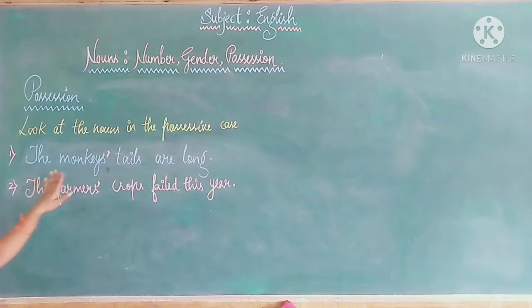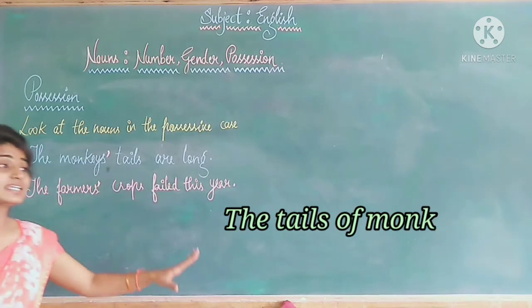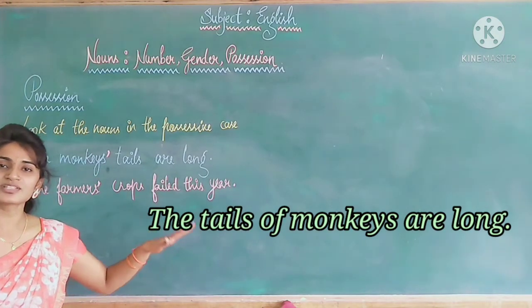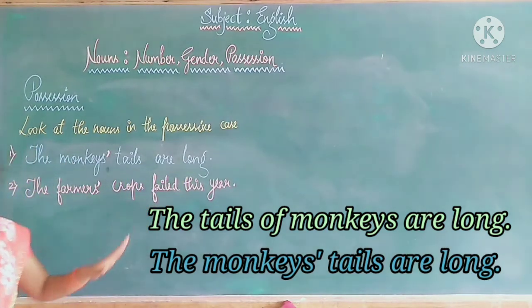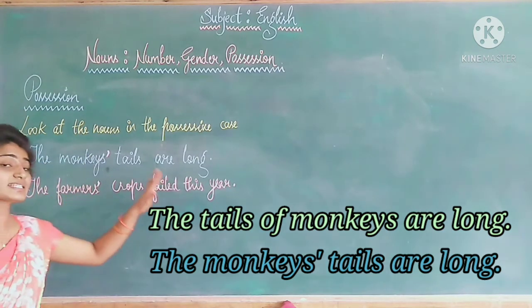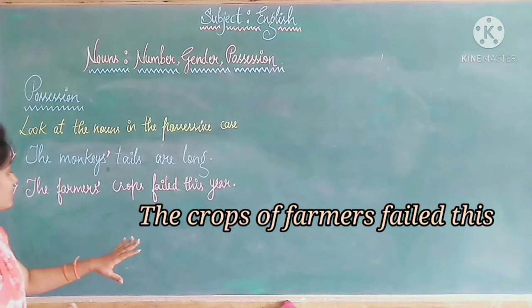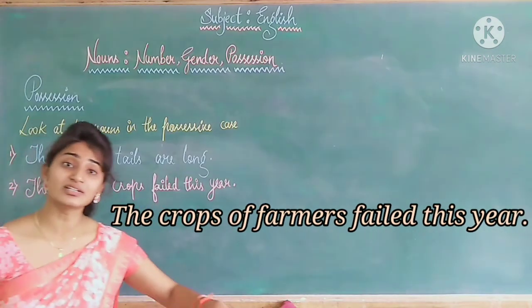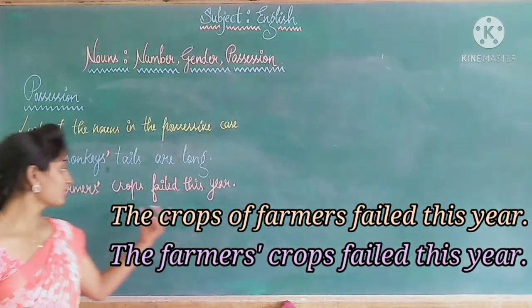If I give the sentence as the tails of monkeys are long, to make it possessive we write the monkeys' tails are long. In the same way, the second case: the crops of farmers failed this year can be written as the farmers' crops failed this year to make it possessive.